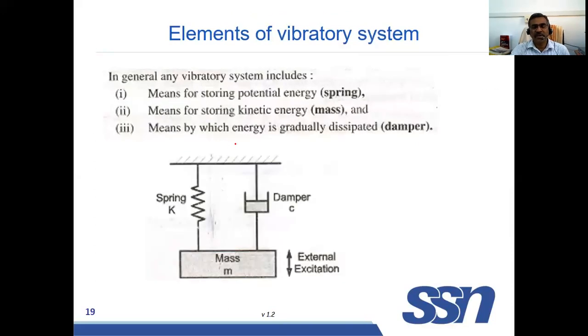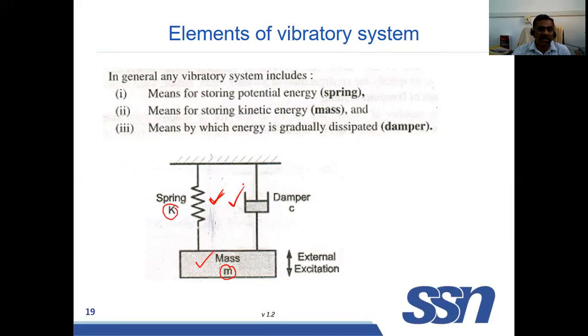How can a vibrating body be described? It will have three parts. One is the spring, that is stiffness. Another one is the damper. Another one is the mass. This is a mass. This is stiffness, this is the elastic property. This will give the elastic property. It has a stiffness of K.